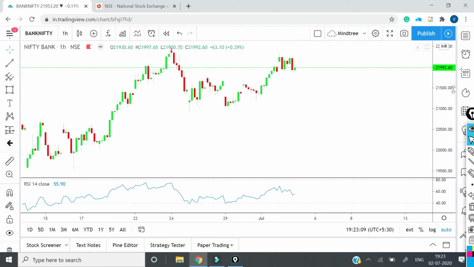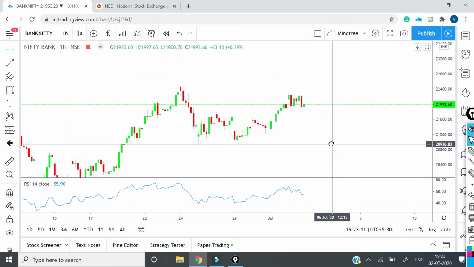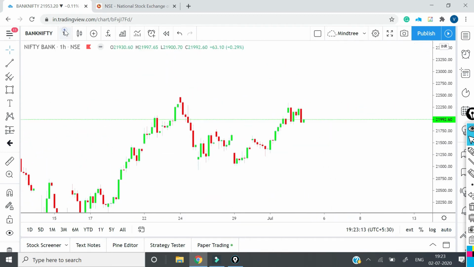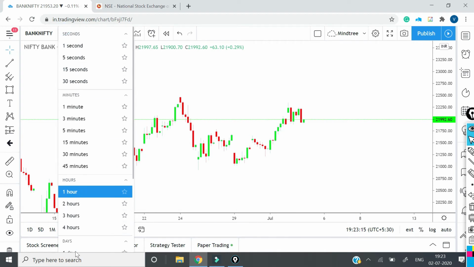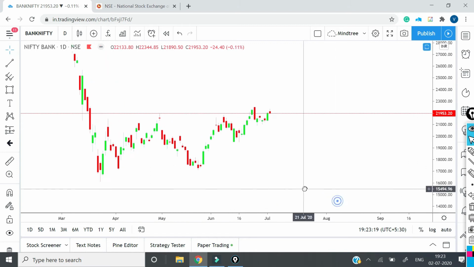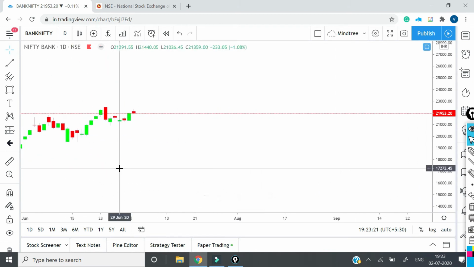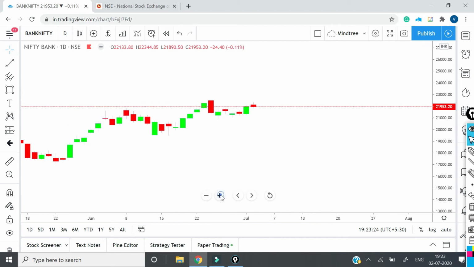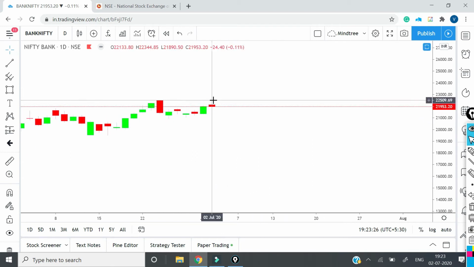So now what we will do, we will analyze Bank Nifty without RSI first. I will put a one day time frame, and we will see what kind of candle formations have happened and what they are indicating to us. Now in Bank Nifty, if you see, there is a complete shooting star, and the color is also red. So after this kind of a rise, it is telling us that bulls have taken the control.